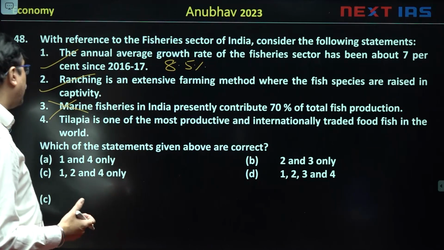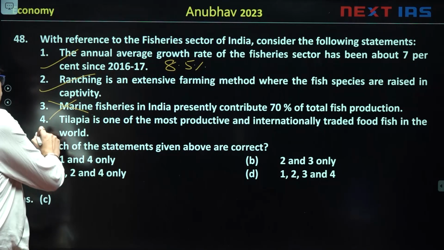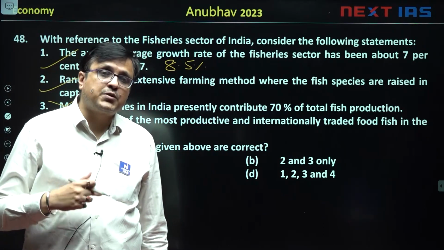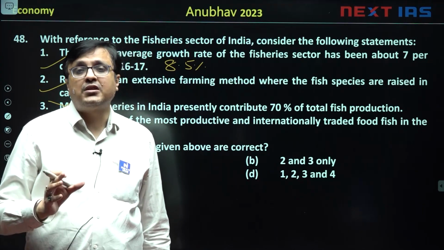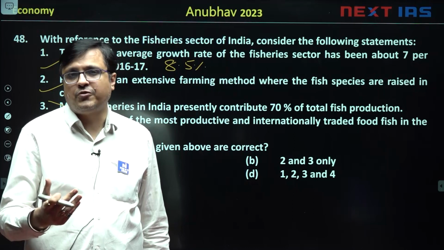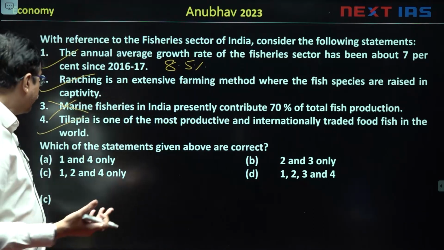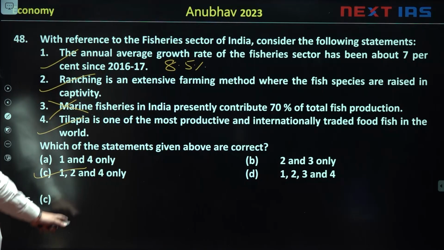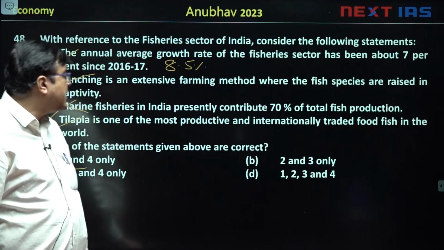And then, tilapia is one of the most productive and internationally traded food fish in the world. That's true again. Tilapia was in news because India has developed a specific 100 crore rupees program to promote tilapia production in the southern coast of India. So that is why tilapia was in news in the recent past. So 1, 2 and 4 is your correct answer. The answer will be option C.